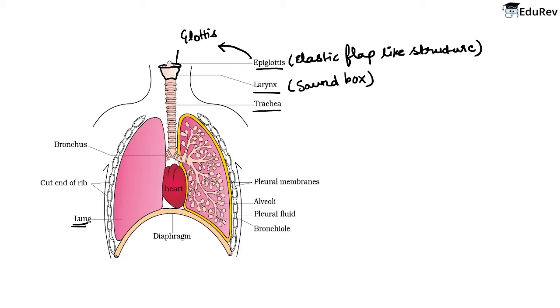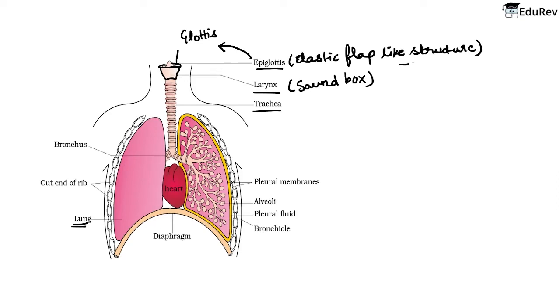Alright, अच्छा जी, अब हम बात करते हैं बेटा ट्रेकिया की. ट्रेकिया हमने देख लिया है that it is a tube-like structure और ट्रेकिया के ऊपर present है larynx. अब larynx के ऊपर क्या present है? ग्लॉटिस, जिसको कवर करता है एपिग्लॉटिस. Now what is the function of epiglottis और ये present क्यों होता है? Why it is present? So what happens is when a person swallows food, the epiglottis folds backward to cover the entrance of the larynx, so food and liquid do not enter the windpipe and lungs.